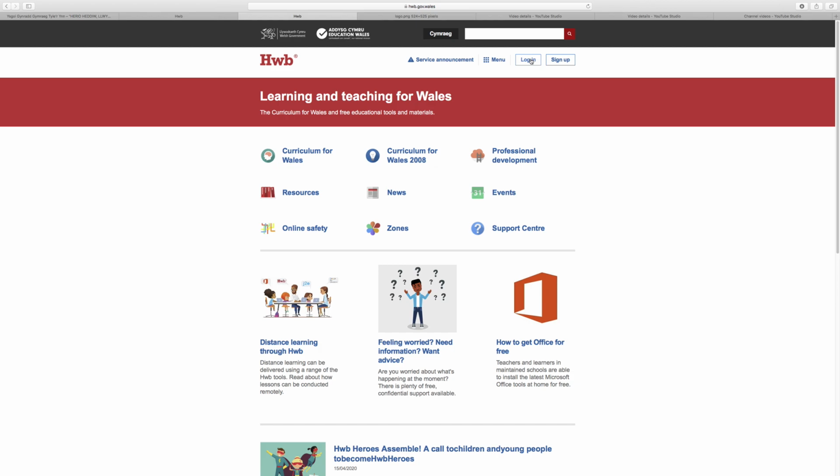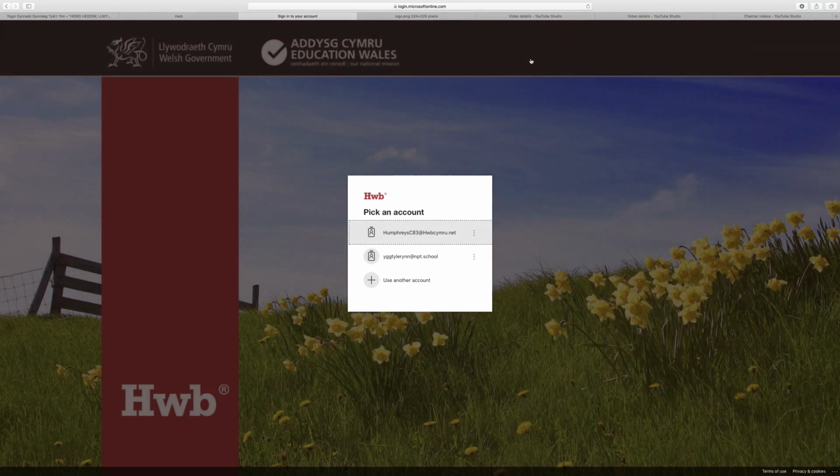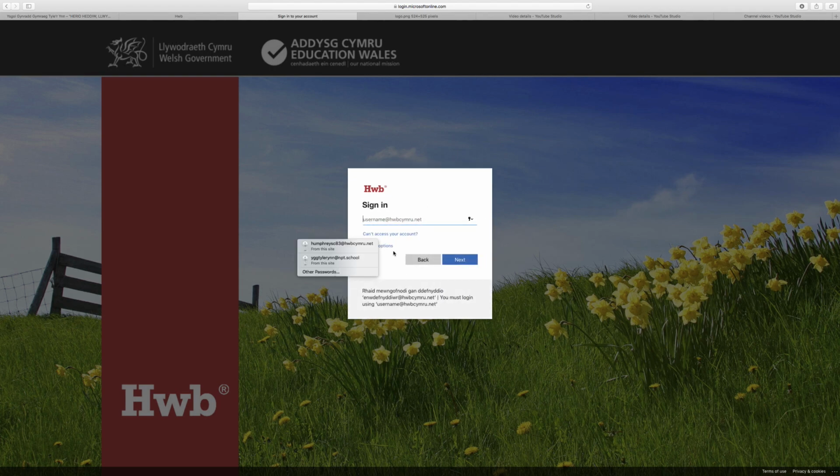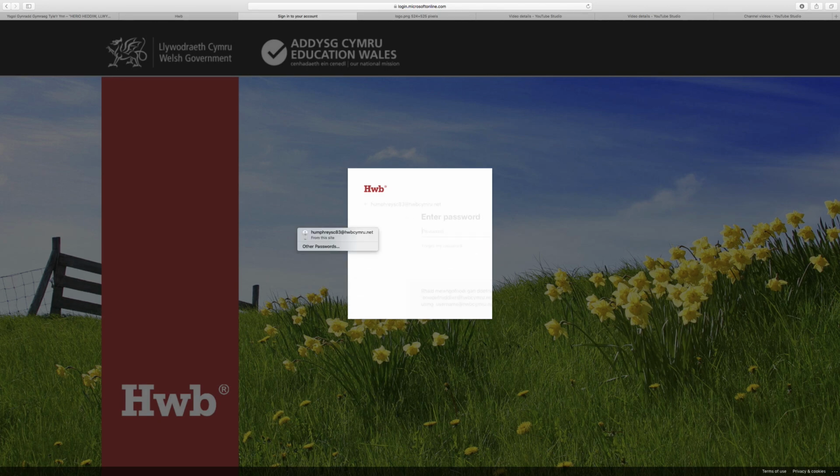Here, there's a button to log in. Every individual has had their login details, so mine are in already, but we'll type them in. Okay, then you'll need your password, which mine's in already. Then it's sign in.